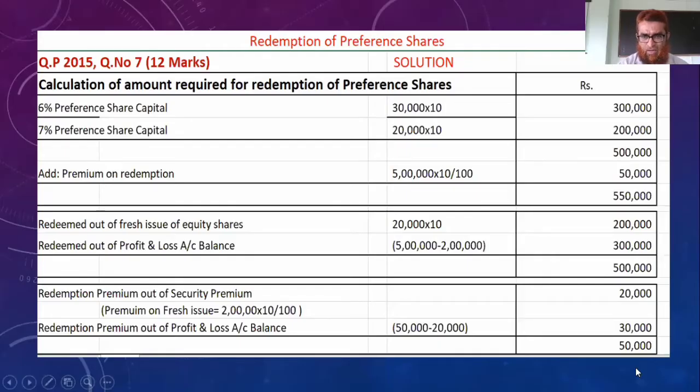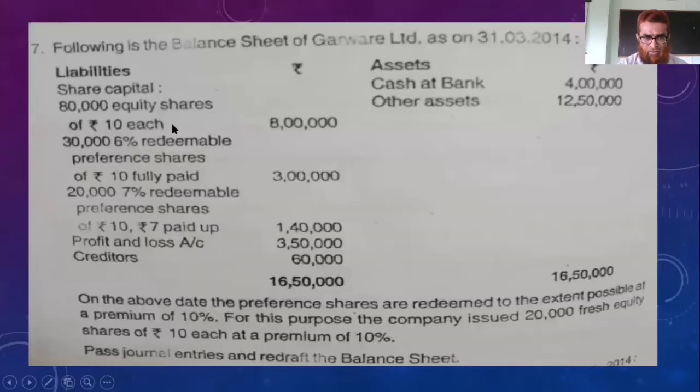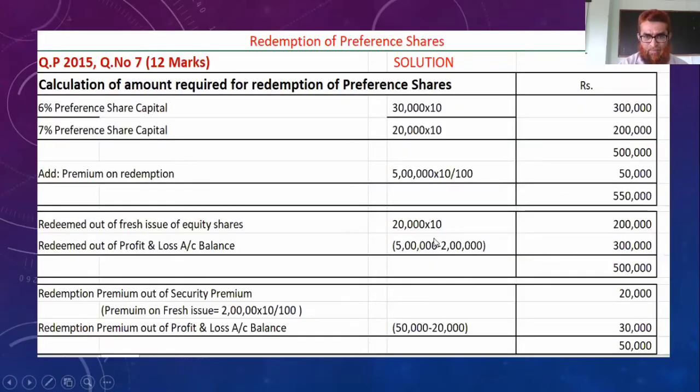Here, there is no security premium on the balance sheet, but the company issued 20,000 fresh shares of 10 rupees at a premium of 10%, means 2 lakh into 10%.